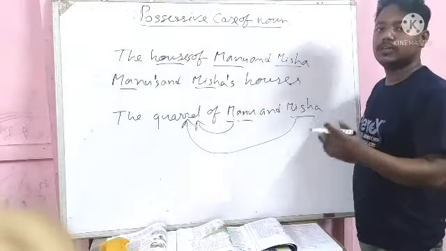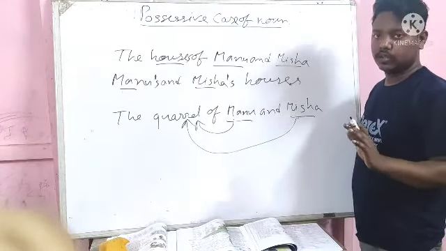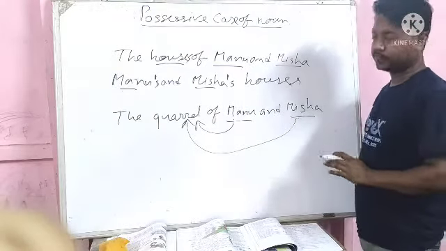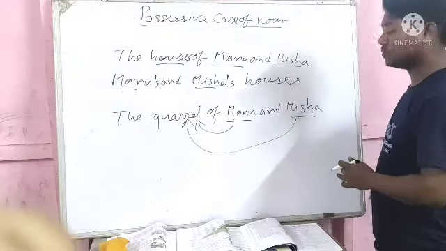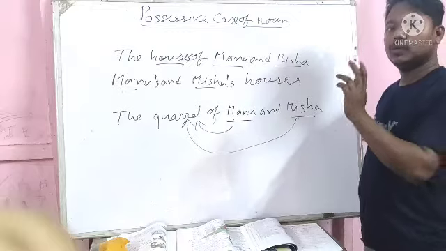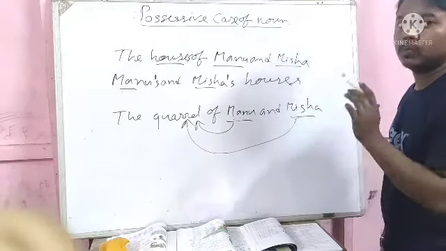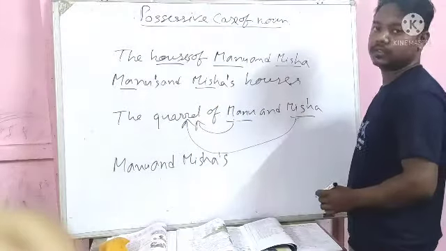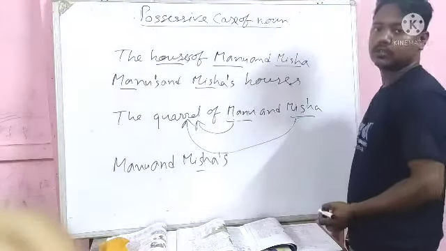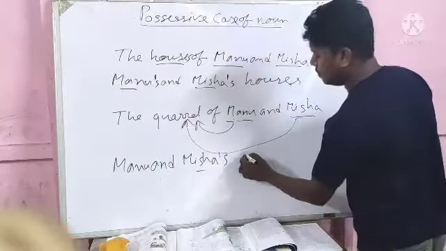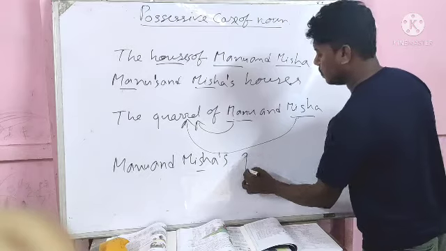We know that one single person cannot quarrel alone. He must have one more person with him. So in this kind of words we add apostrophe s with only one person or one owner, at the last word. Then it will be Manu and Misha's quarrel.